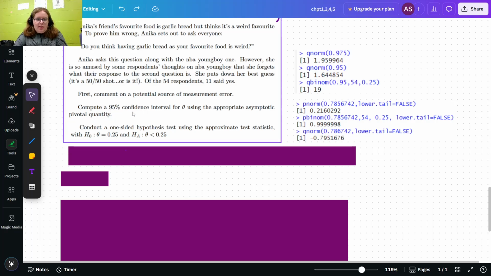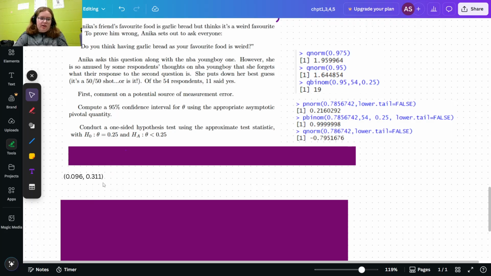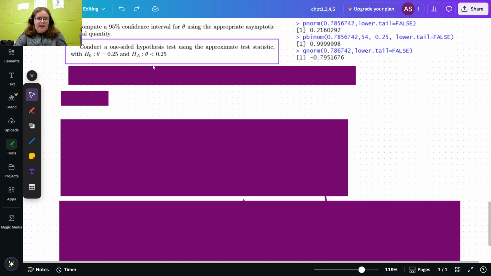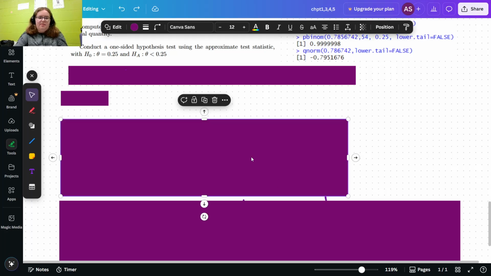And then compute the 95% confidence interval using the asymptotic pivotal quantity. So when you do all that using the R code, you should get this value here, 0.096 and 0.311. And then we have our one-sided hypothesis test, and I have all the steps here for you.